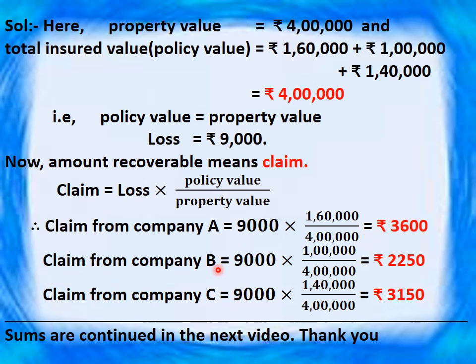And claim from company B, here loss into policy value is 1 lakh upon property value, the same 4 lakh, is equal to 2,250. And claim from company C is equal to 9,000 into 1,40,000, which was the insured value or policy value in company C, upon 4 lakh, is equal to rupees 3,150. So on adding these three values, you will get 9,000 only. That is the total loss that can be claimed from each company.